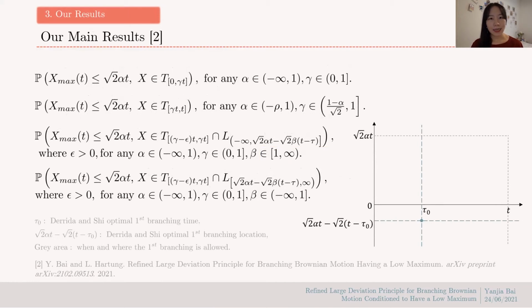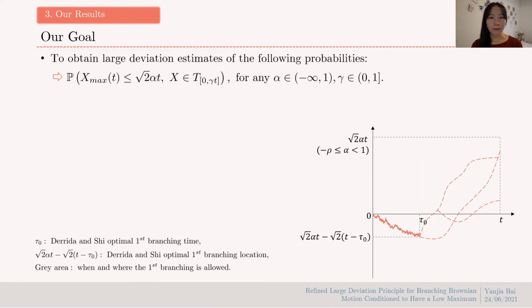They look complicated, but essentially what they say is that given any alpha, on this plane, we cannot choose this green dot. And we are curious about the probability of choosing any other dots on this plane. The first probability restricts the first branching time to be within 0 and gamma t, where gamma can be any number from 0 to 1.